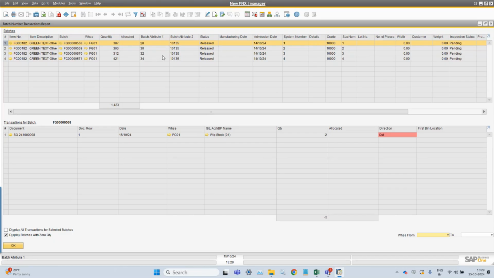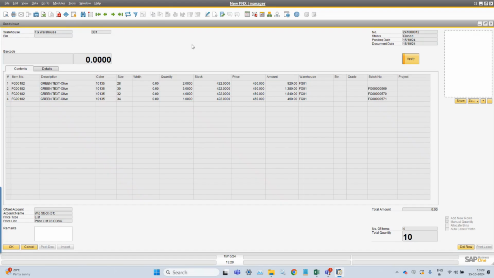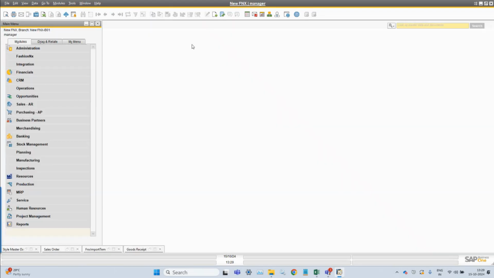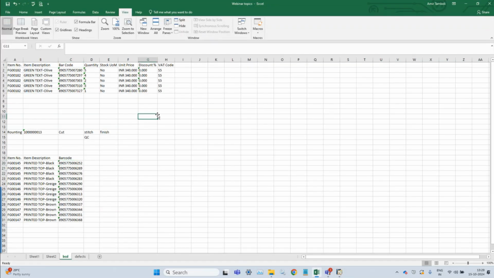So basically you can scan either the barcode or the batches. Both you can scan. Somewhere it is required to scan both batches and barcode.